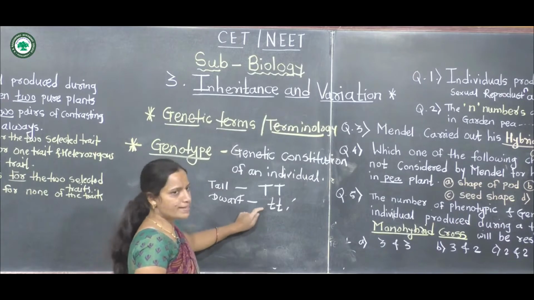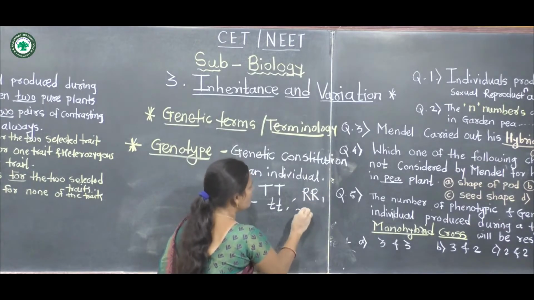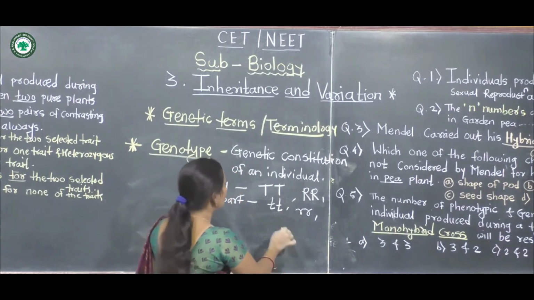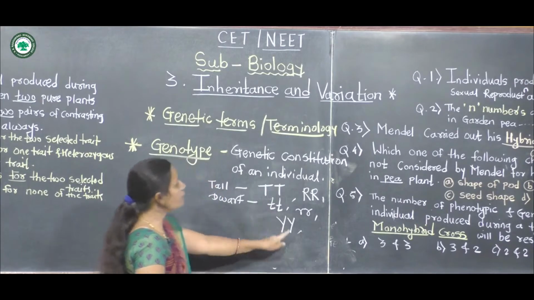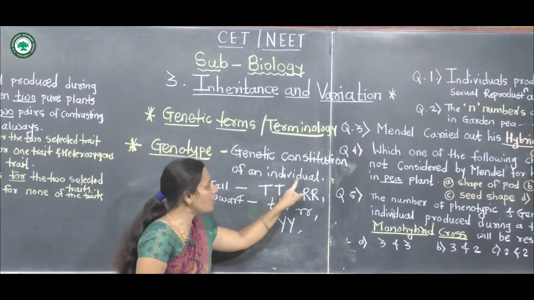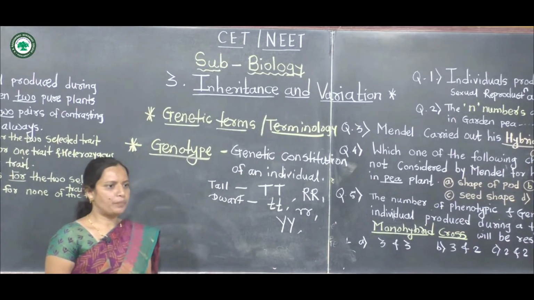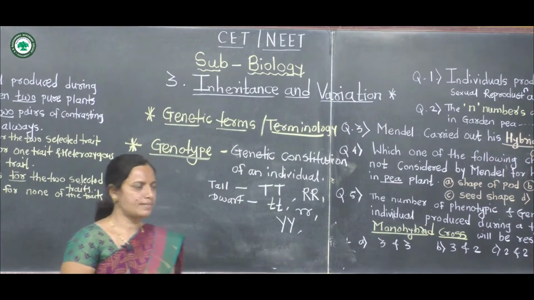Other genotypes are capital R, small r, capital Y. Genotype means the genetic constitution of an individual. Okay.